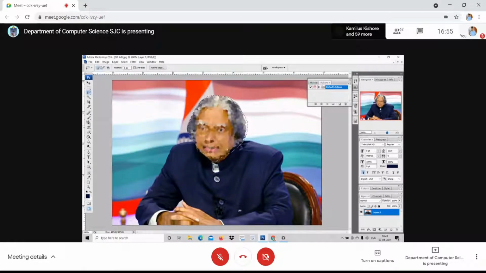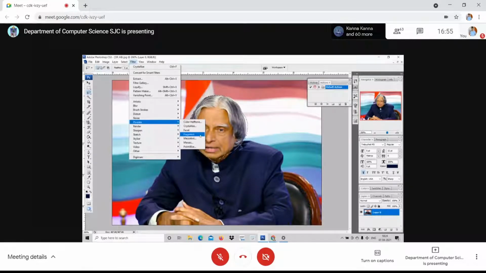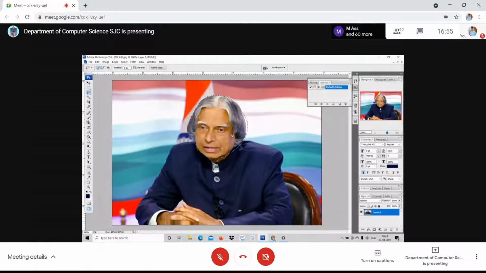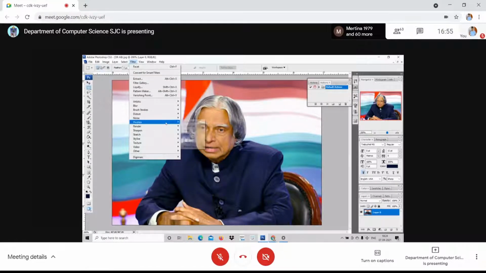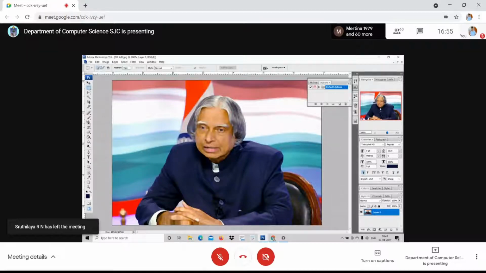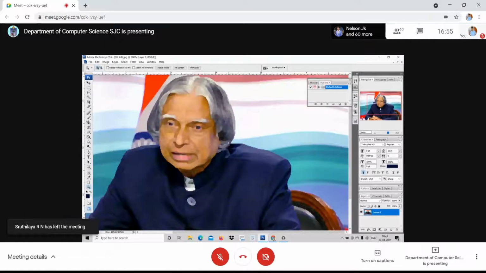See, I'm able to hide only the face alone, right? This is pixelate. I just go for facet. It looks good, no? Look at here. I have not selected the particular portion, the entire portion. I go to pixelate, facet. It gives you a painted image, a painted picture. Am I clear to you?